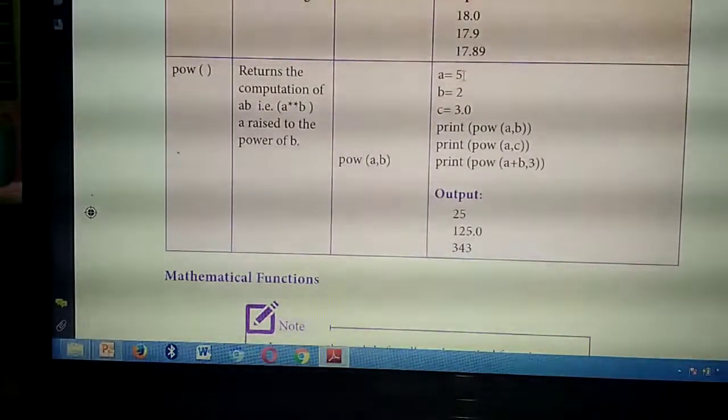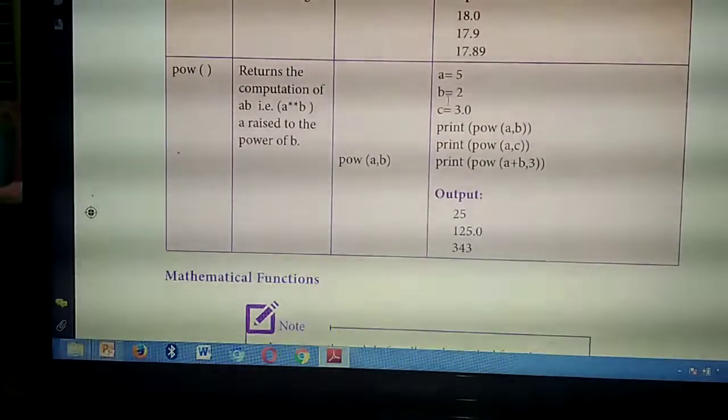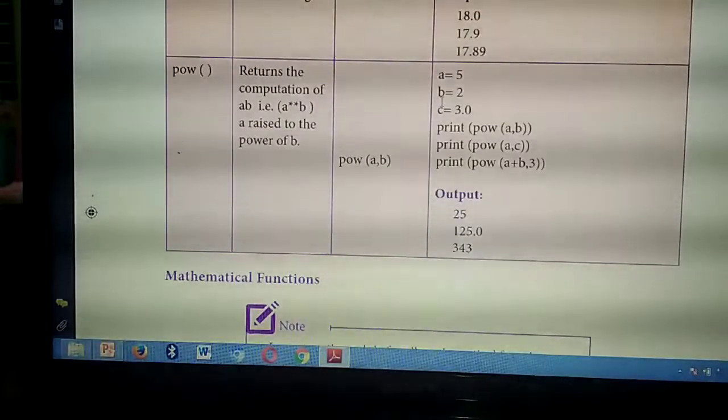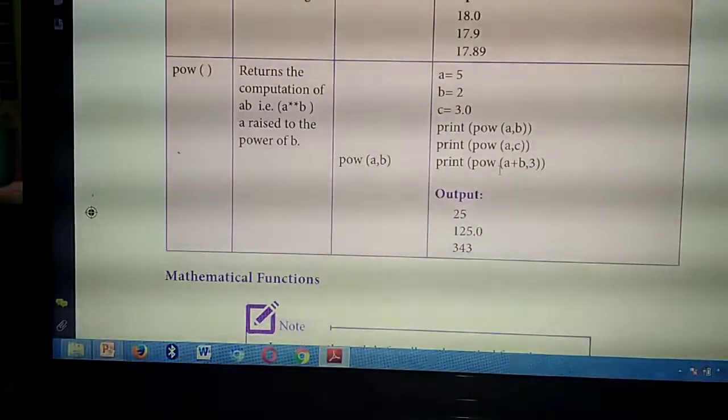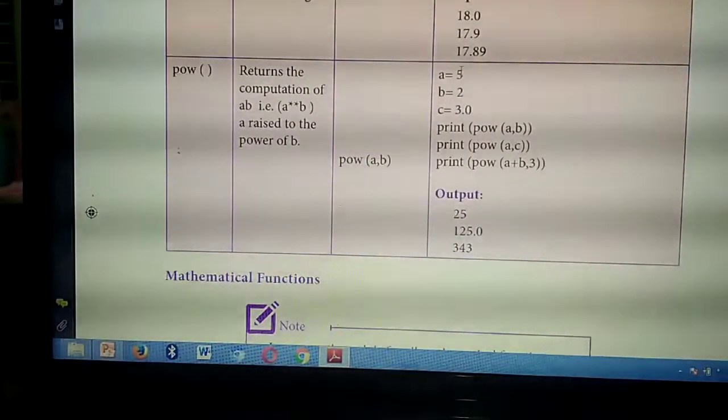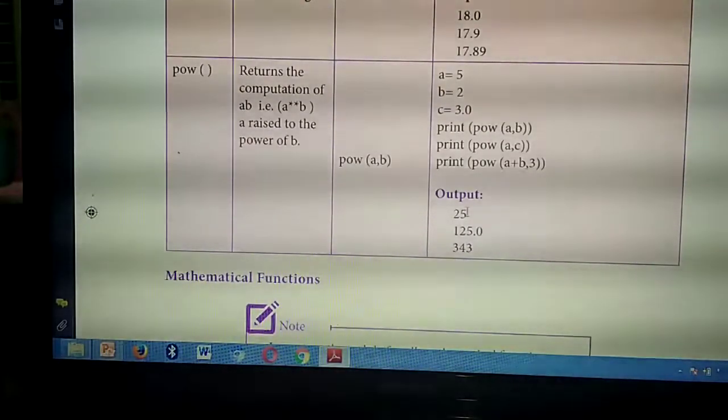So listen, see the example. They have given 3 values. A equal to 5, B equal to 2 and C equal to 3.0. See, first thing, print inside the power of, they have given A comma B. What's the meaning? A power B. Understand? Then power of A comma C. What's the meaning? A power C. Listen, next thing, print power of A plus B comma 3. Listen, first thing, power of A comma B. A power B. So 5 power 2. What's the meaning? 5 into 5? Output you will get 25.